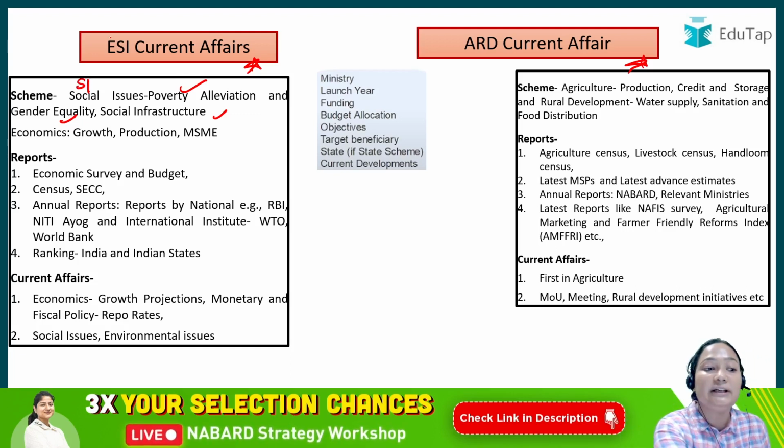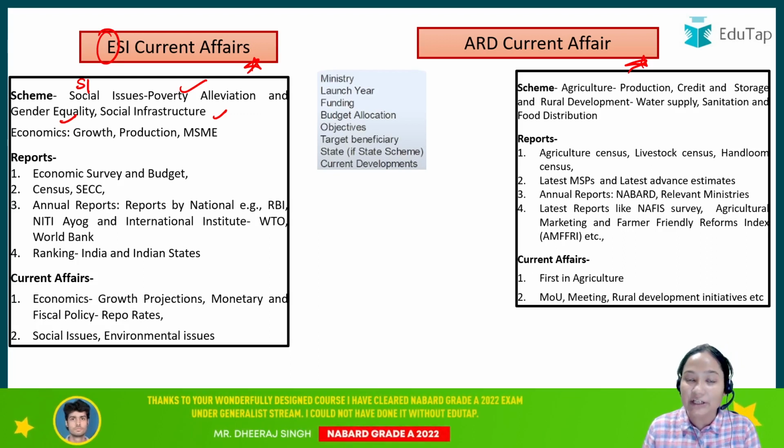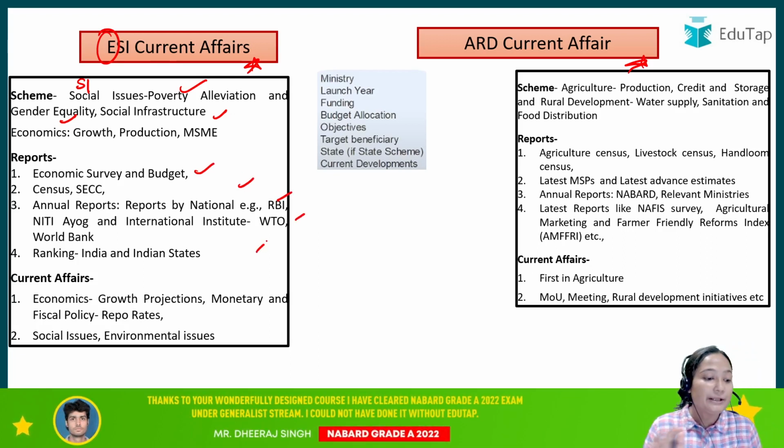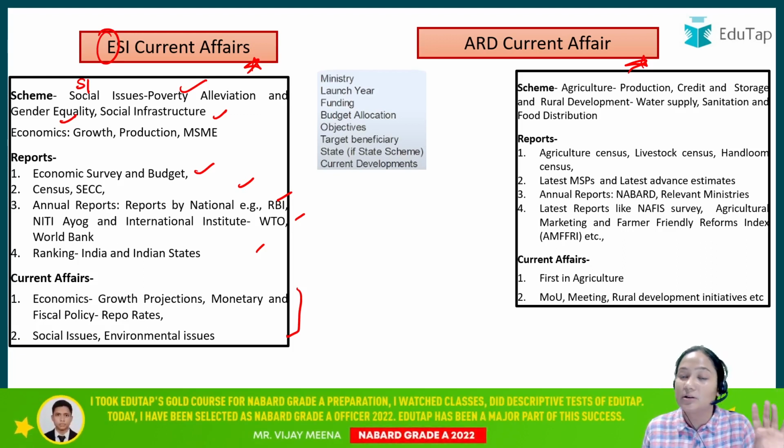Economics भी है इसमें आगे E. So in that you will have to focus on the growth related scheme, production related scheme, startup and MSME related scheme. Then talking about the report, these are the reports you will have to do. Then current affair, in the case of ESI, again economics and social issues are the words that will be your helping hand. Just focus. If some news, some report, some scheme is related to economics, you will have to study that. Some news, some report, some scheme is related to social issue, you will have to focus on that. Environmental issue, you will have to focus on that, right?